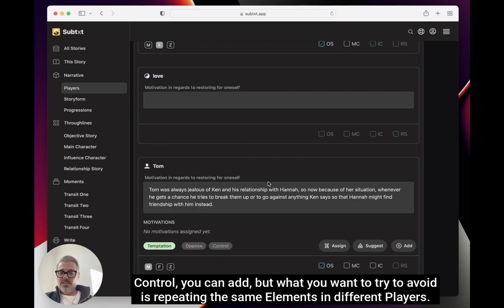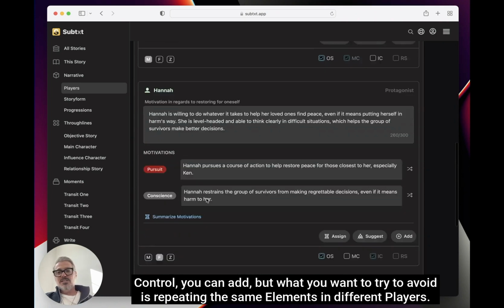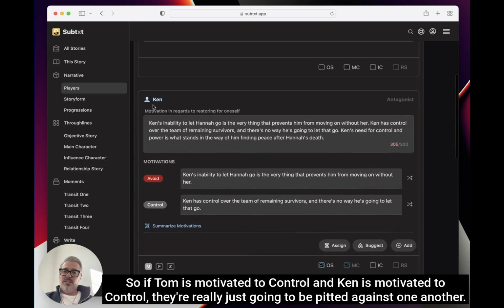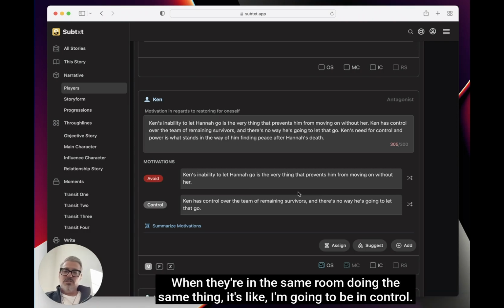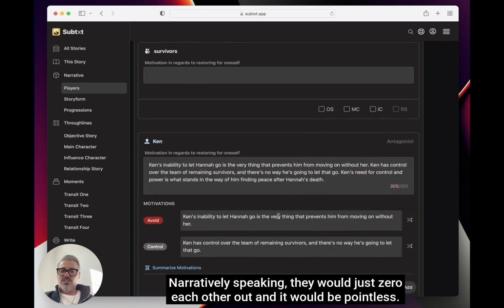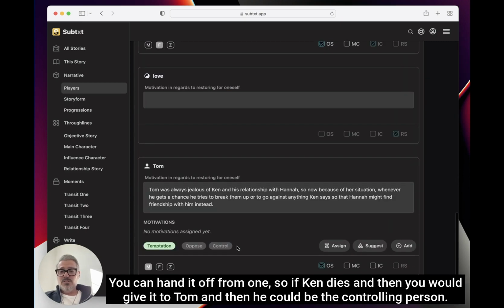Control, you can add, but what you want to try to avoid is repeating the same elements in different players. If Tom is motivated to control and Ken is motivated to control, they're really just going to be pitted against one another. When they're in the same room doing the same thing, it's like, well, I'm going to be in control. No, I'm going to be in control. You think that would have conflict in it, but really it doesn't. Narratively speaking, they would just zero each other out and it would be pointless. You might as well just remove it. You can hand it off from one, so if Ken dies, you would give it to Tom, and then he could be the controlling person.